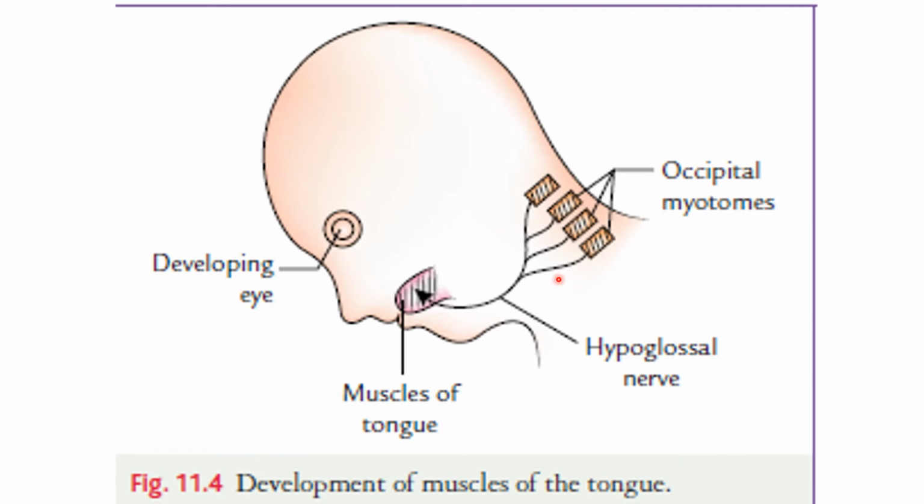So the muscle of the tongue is derived from the occipital myotome. Its nerve supply is the hypoglossal nerve, which supplies the muscles of the tongue.